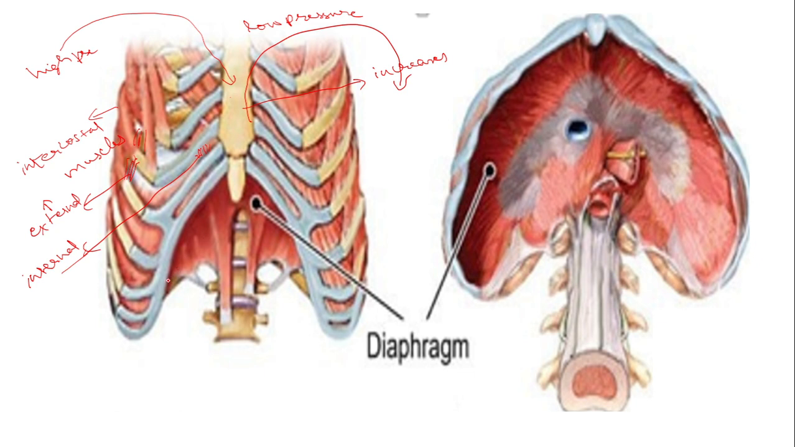Now one more structure also helps in changing the volume. There is the diaphragm. You can observe here that it is a muscular, membranous structure. Here it is dome shaped. When it becomes flattened, the volume of the thoracic cavity increases, and when the diaphragm goes back to its original dome shape, the thoracic cavity volume decreases. So together, these intercostal muscles and the diaphragm help in the breathing mechanism.